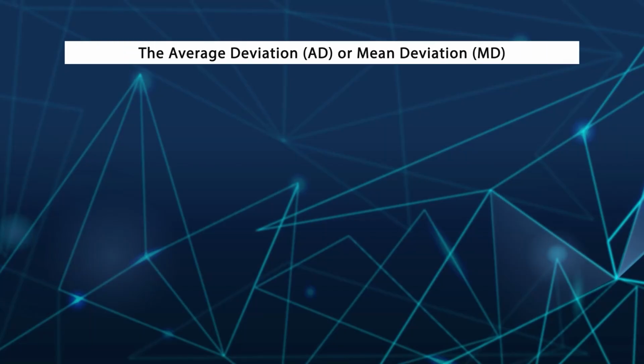Another kind of measure of variability or dispersion we have is called average deviation. So let us discuss this another measure of variability, the average deviation. Average also indicates the mean, so it is mean deviation or average deviation. In this average or mean deviation, we consider the entire data in the calculation of the variability.